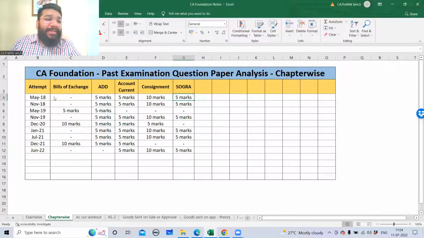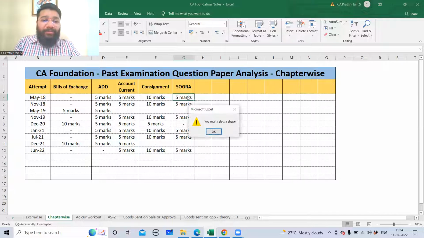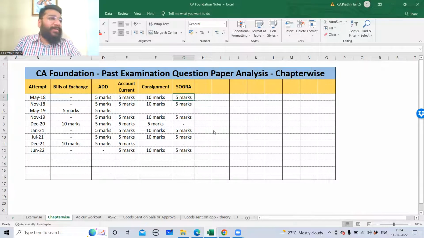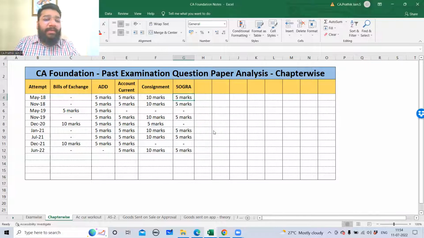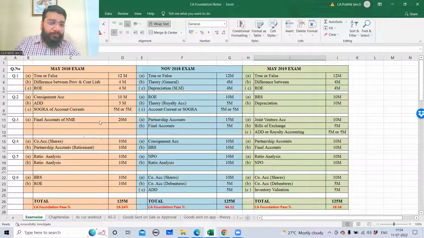Now guys, in May 2018 attempt, we got a question from this chapter for 5 marks. Again in November 2018, we had a question coming from this chapter for 5 marks. May 2019, we did not have any questions. November 2019, again, we had a question for 5 marks. December 2020, they missed it. Jan 21, 5 marks. July 21, 5 marks. December 21, they did not ask. June 22, the latest paper, which has just gone by, again for 5 marks. So let's quickly have a glance.